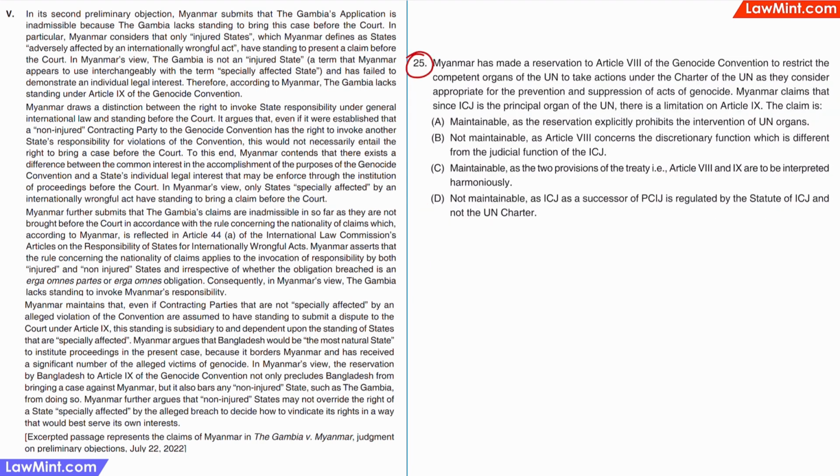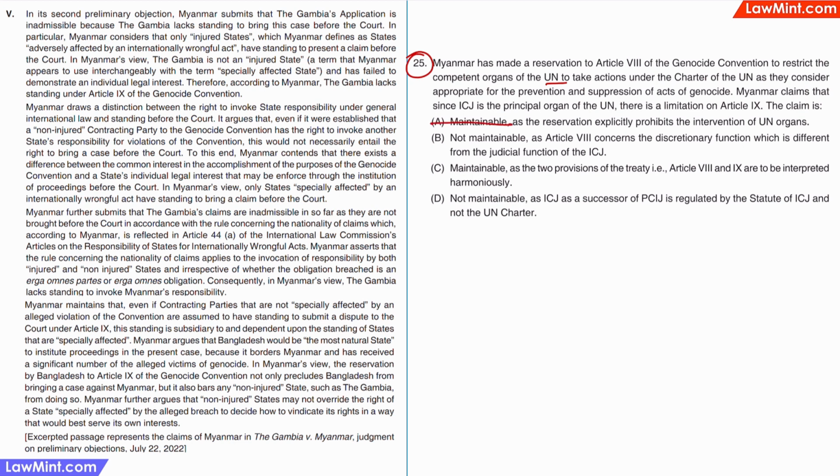In question 25, Myanmar is claiming that the ICJ and the UN cannot intervene in the situation. Again here, our common sense understanding says that ICJ and the UN can intervene in situations involving crimes against humanity. Therefore, Myanmar's claims are not maintainable.